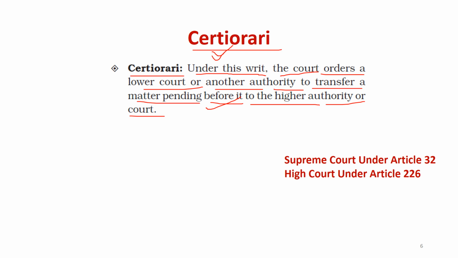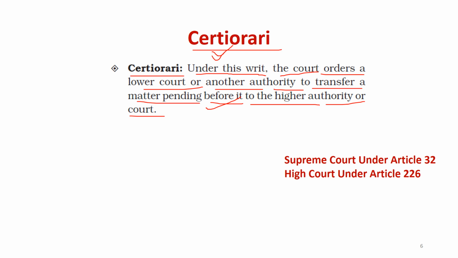Please remember, certiorari means the court will order the lower court or an authority that if any case is pending with them, it has to go to a higher authority. In terms of court, it will go to the High Court or Supreme Court, and for an authority, it will go to the higher authority. I have given the example of SDM, ADM, and DM.